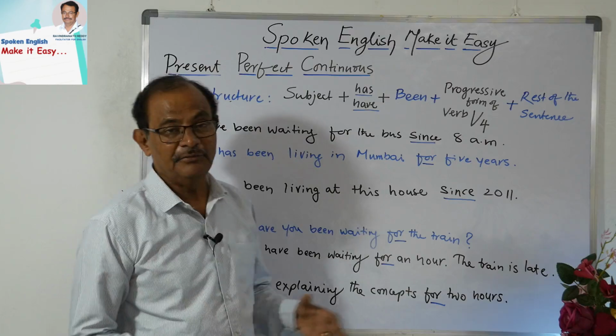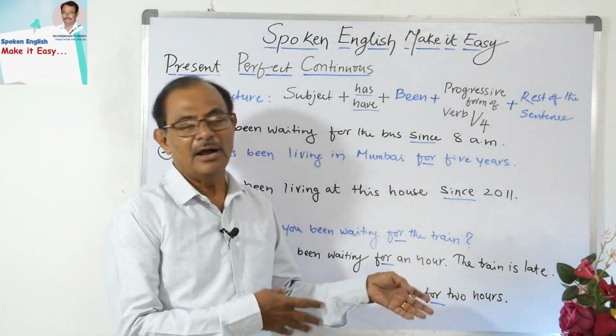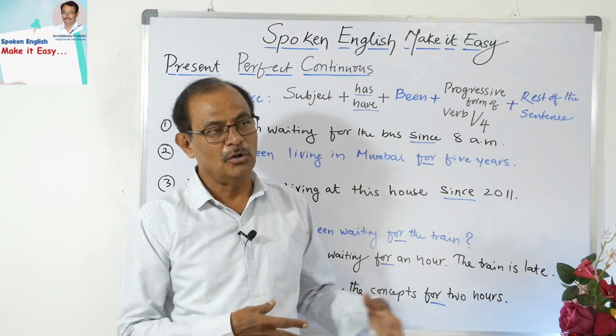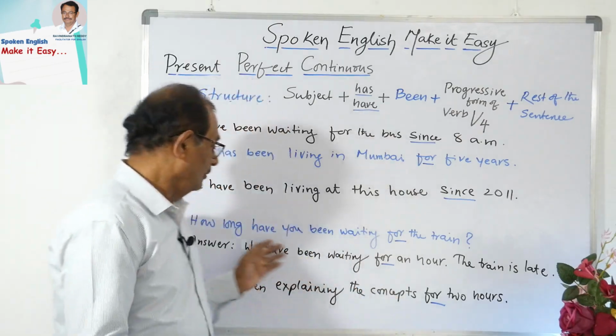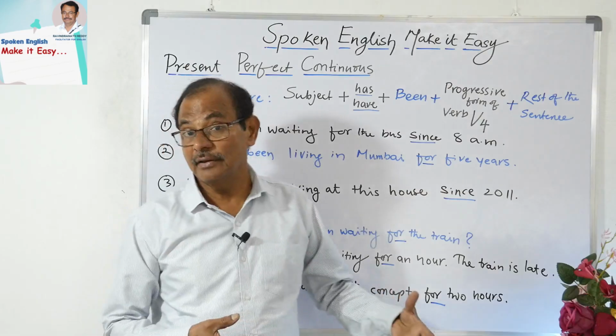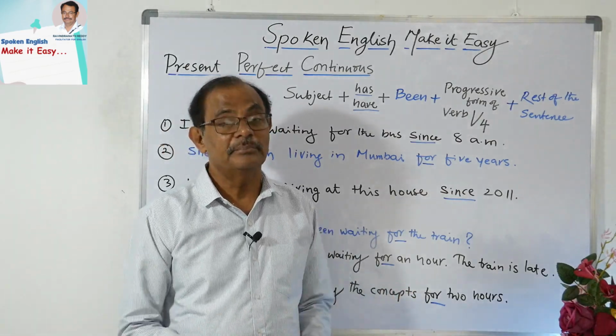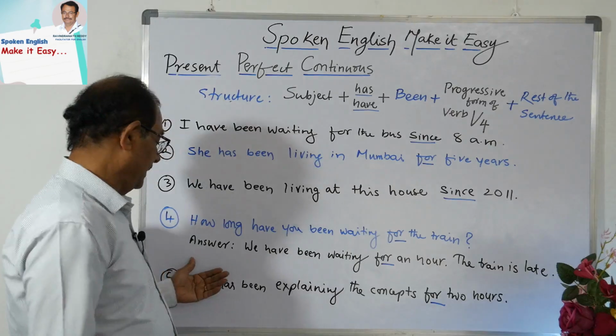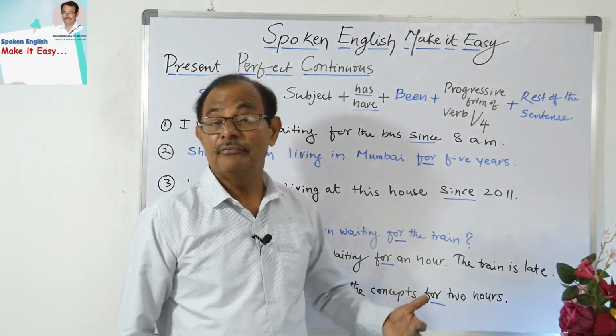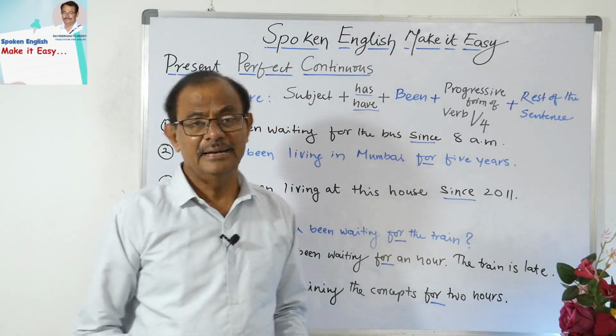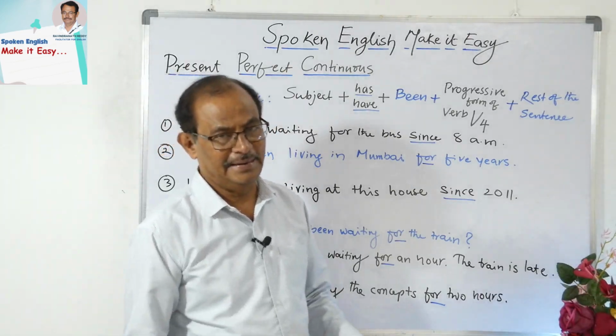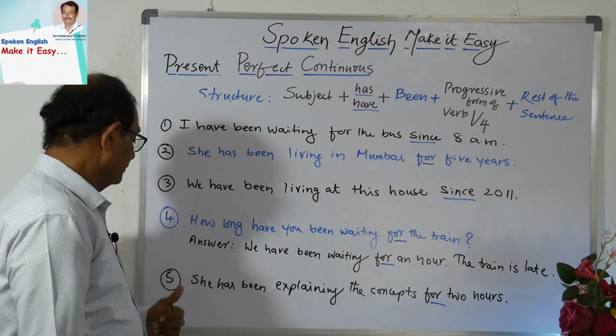Okay, so I went to the railway station, and I asked one of the passengers on the platform, "How long have you been waiting for the train?" It is my question to the passenger. Okay, so he replied, "We have been waiting for an hour. The train is delayed, late." The train is late or delayed. Okay, next, come to the next number.